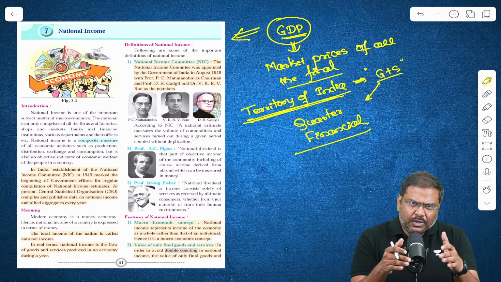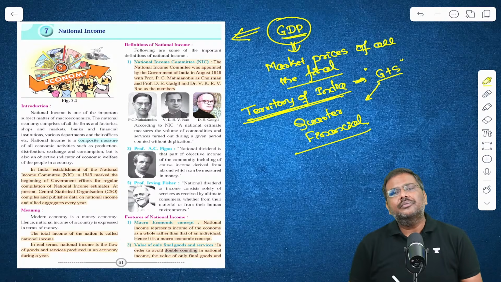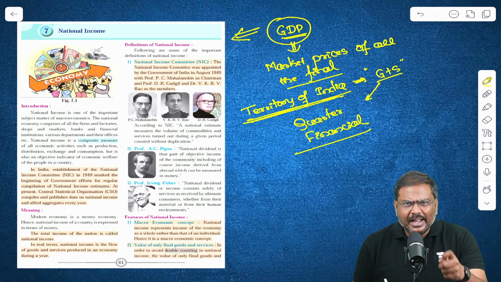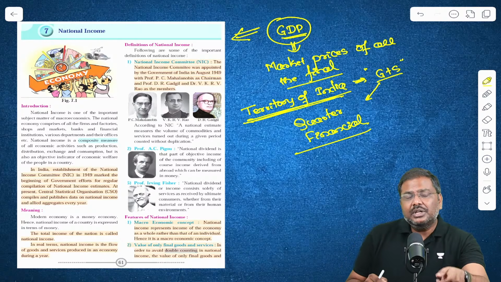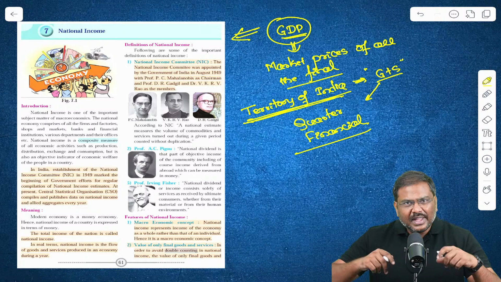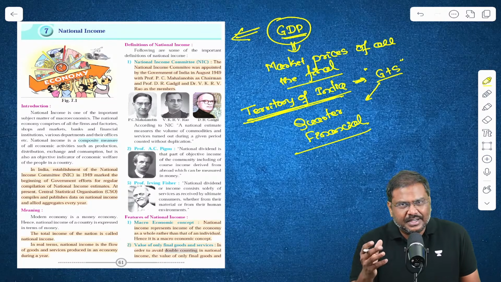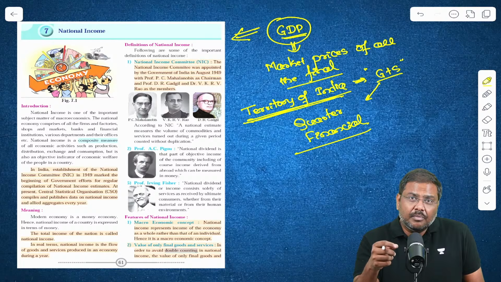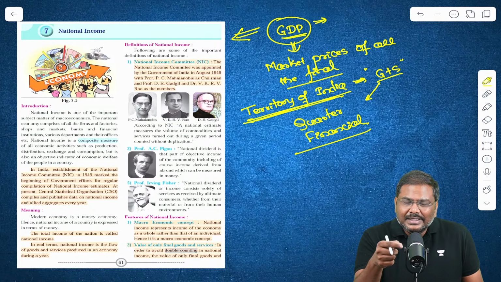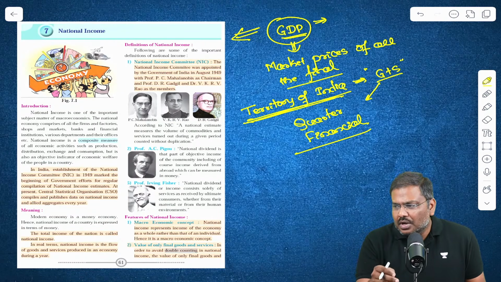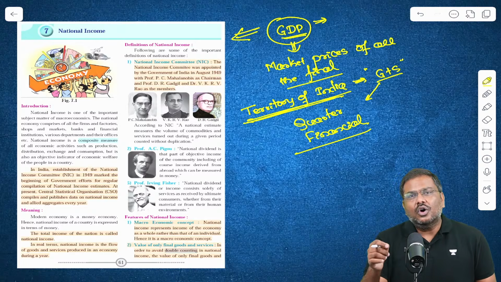You see, there is a need to compare one country with another country. For example, I want to compare how is India performing against, let's say, USA. How is India performing against China? In addition to this, we also want to compare how is India performing today compared to, let's say, 2 years ago. What has been the impact of the policies of the government of India, etc. So, whenever you want to compare the performance of the economies, one parameter that is used is basically to identify in terms of economic activity measured using an indicator which is called as gross domestic product, GDP.